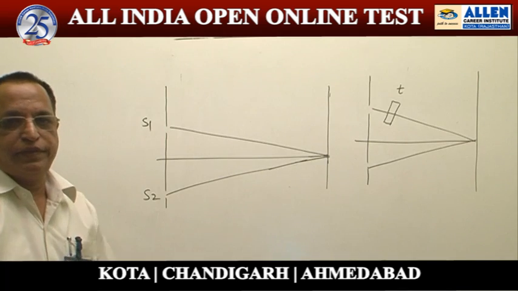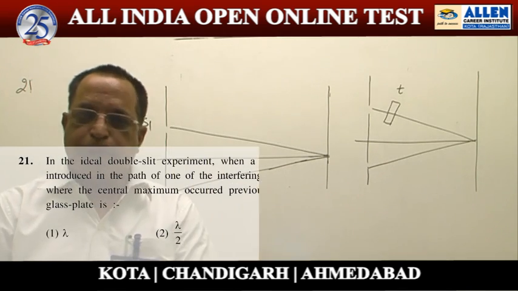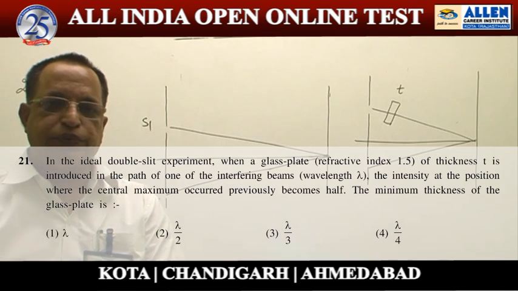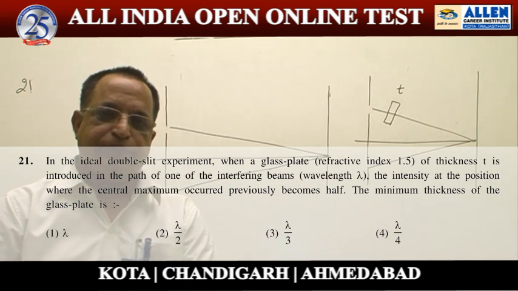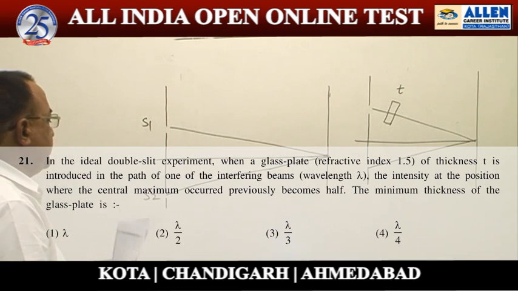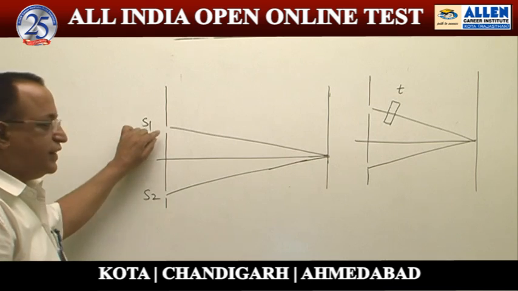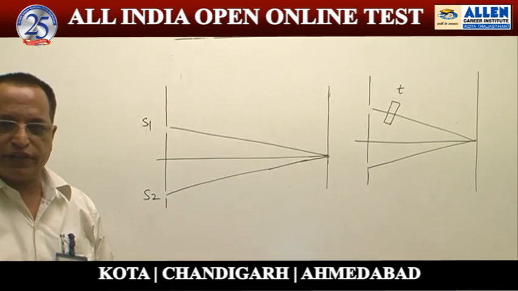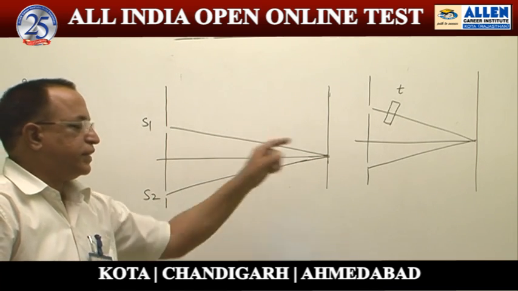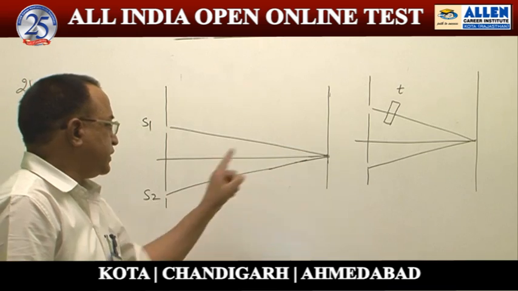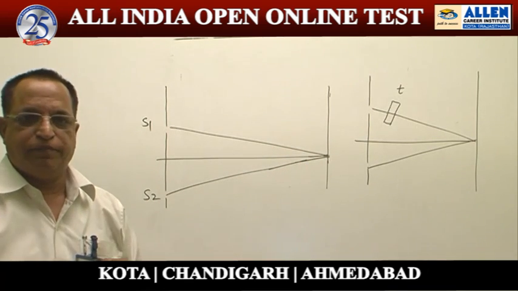Question number 21. It is a problem related to interference of light, especially Young's double slit experiment. Here, for the ideal case, we take the initial phases the same. Here they are interfering constructively. It is here we will get the central maxima. These two paths are optically the same.